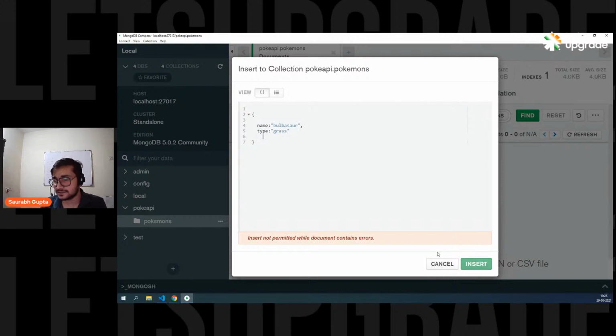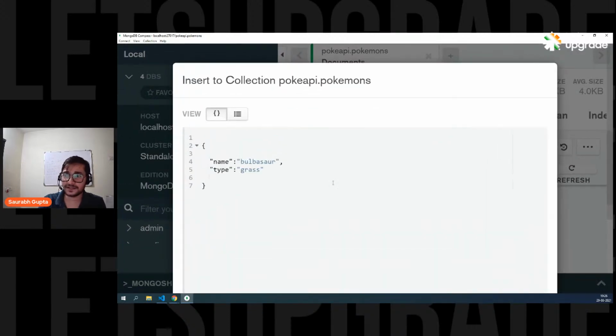And simply say insert. Okay, there are some issues. What is the issue that we have? Do I have to put this in double quotes as well? Okay, yeah. So you also have to put that. I think I have zoomed in a lot. This is the maximum zoom. You can see, right, everyone? Okay, is it done? This is what I have done. Just like a JS object, right? Name, Bulbasaur, just like JSON, type grass. Simple. Two properties, two values.